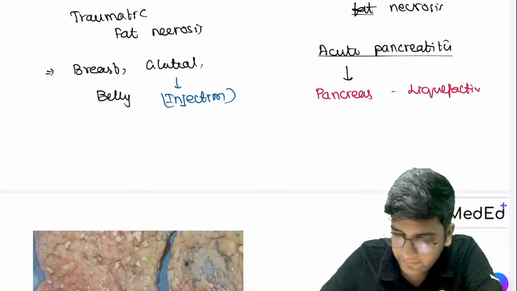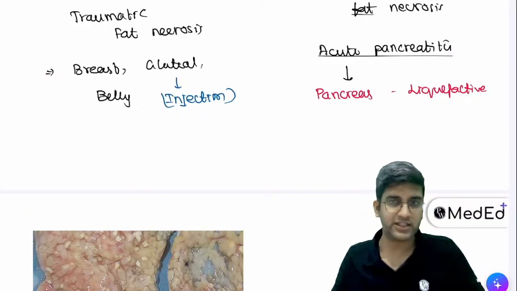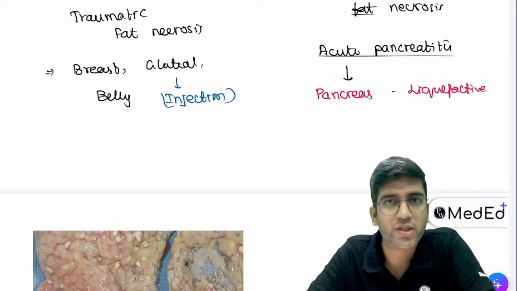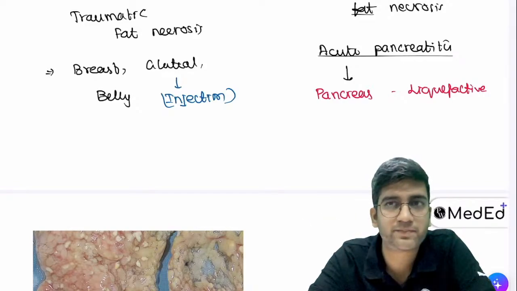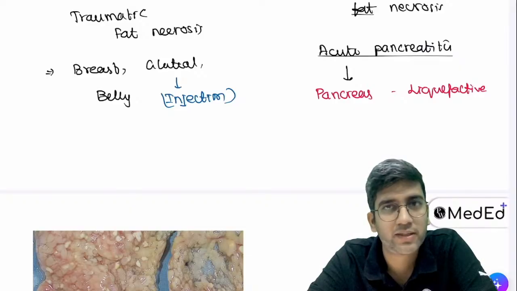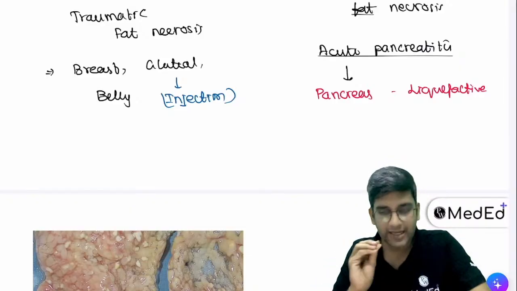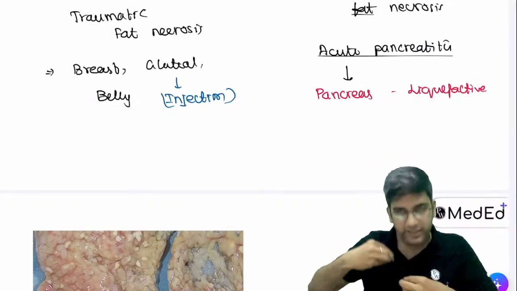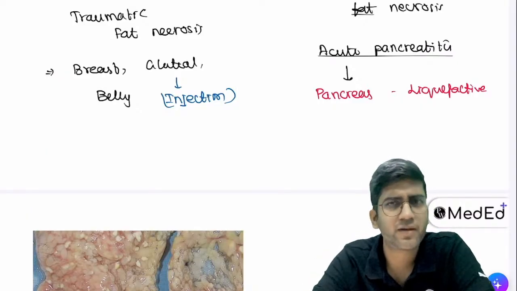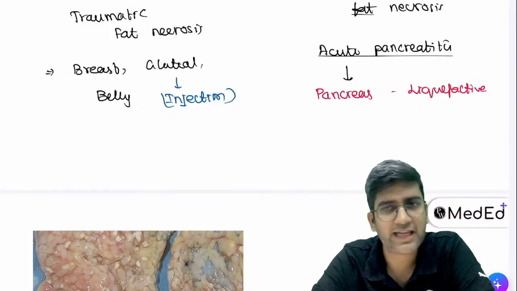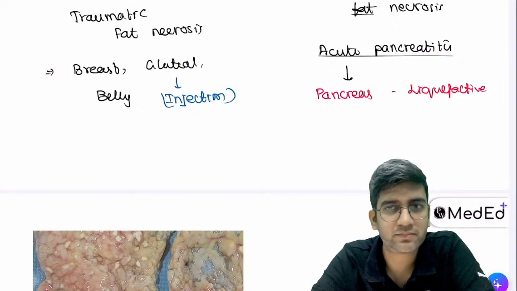Okay. Now let's go to yesterday's class. What we read was, during necrosis, what happens to the cell membrane? Intact or ruptured? During necrosis, is it intact or is it gone? It is gone. So can I say this lipase can diffuse outside the pancreas, or will it be only in the pancreas? It will diffuse outside. Can it go to the omentum? It can go to the omentum, right?